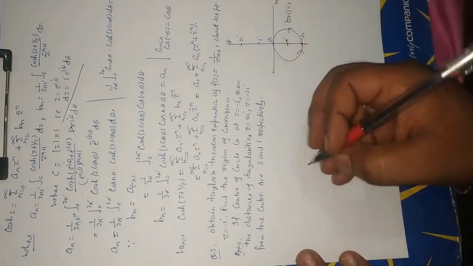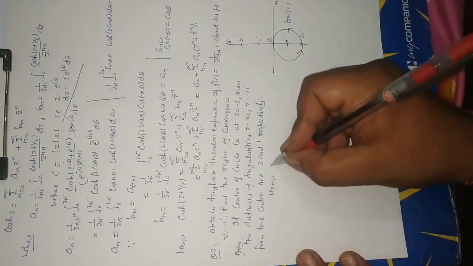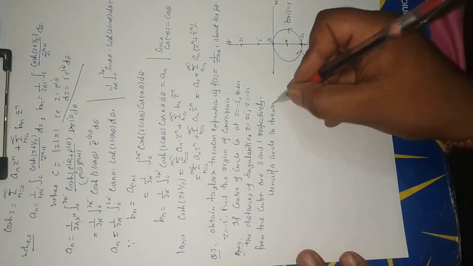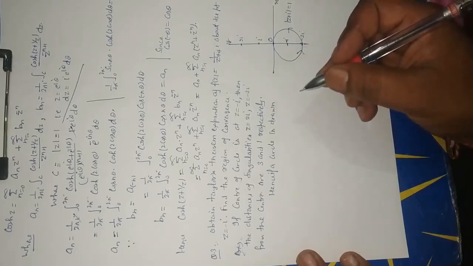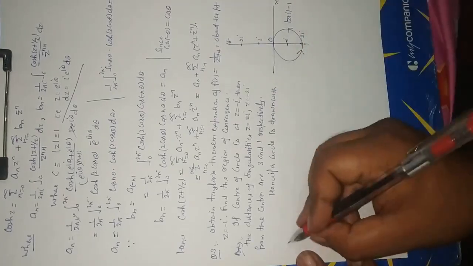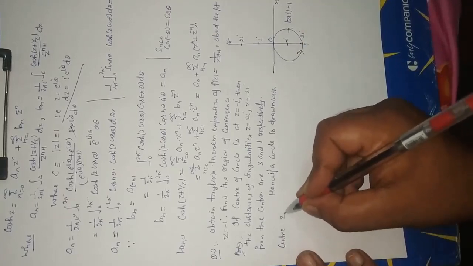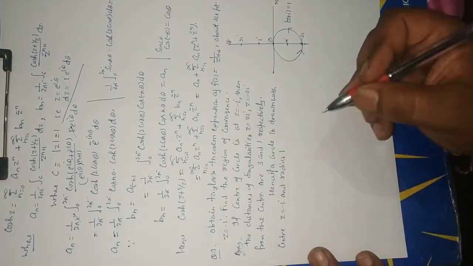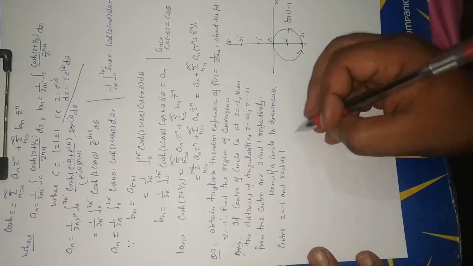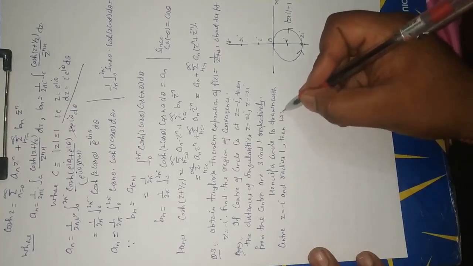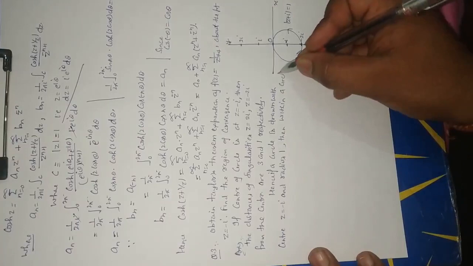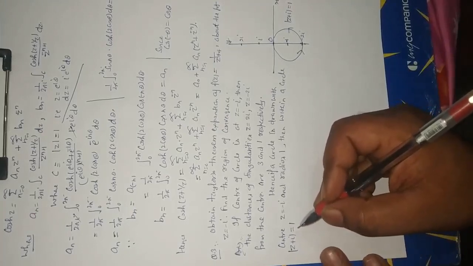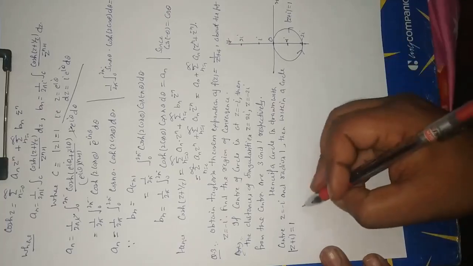Hence, if a circle is drawn with center z is equal to minus i and radius 1, then within the circle z plus i modulus equal to 1, the given function f z is analytic.